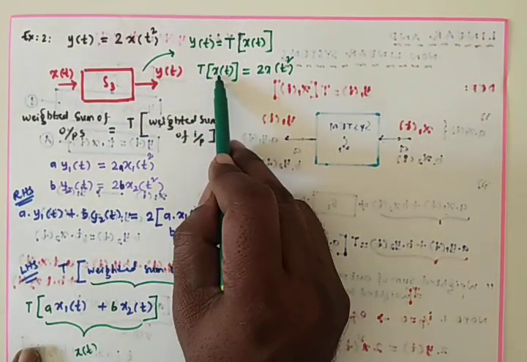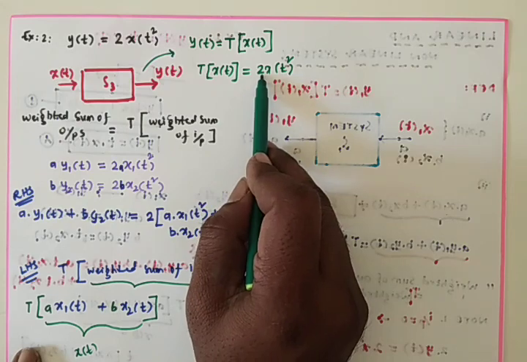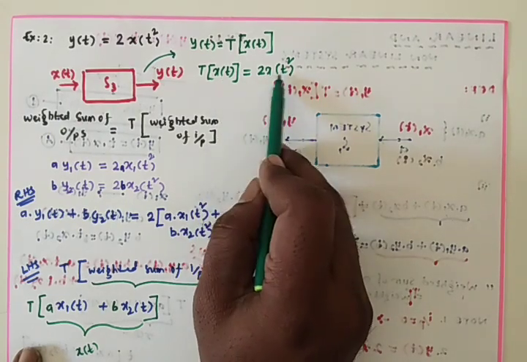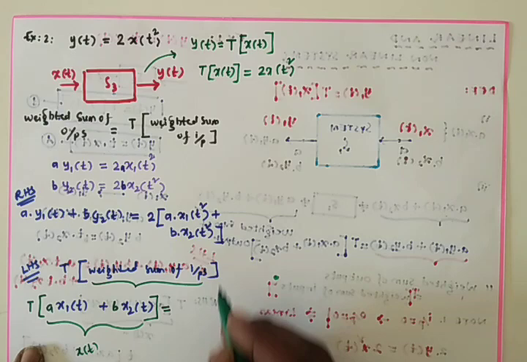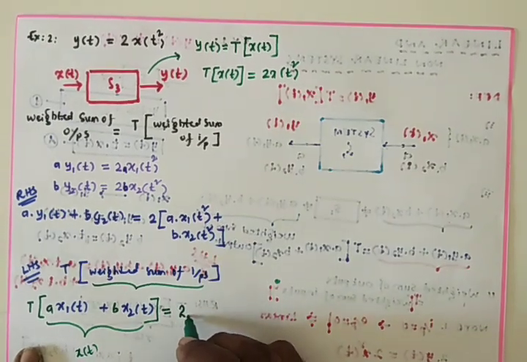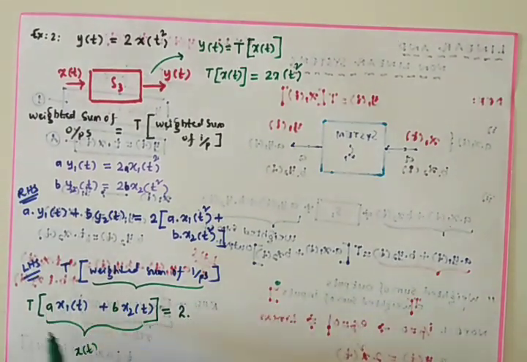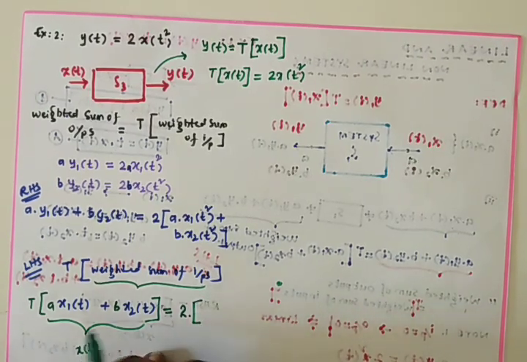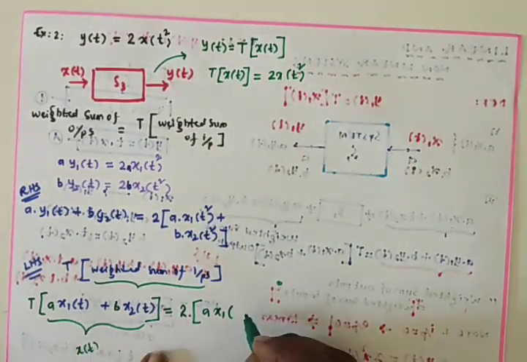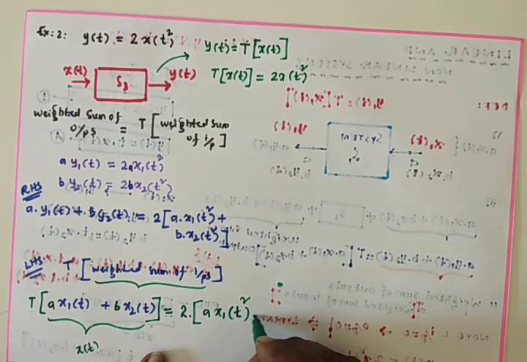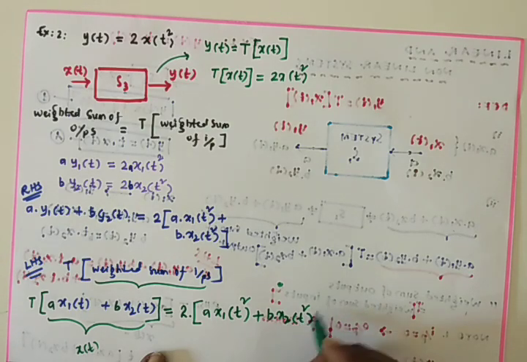Transfer function applied on x(t), what we got? We got the 2 and x remains same. Wherever t is there, we got t square. Now total you can assume it is x(t). So if it is x(t), obviously 2 will come, and a remains same: 2 into a x1(t) square plus b into x2(t) square.